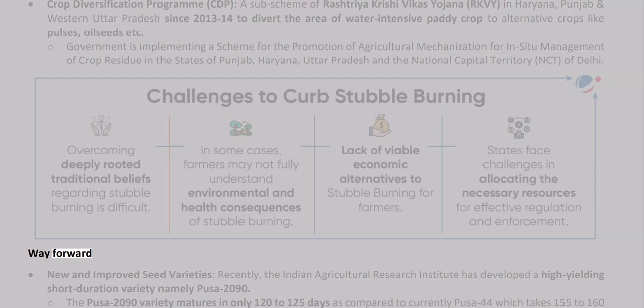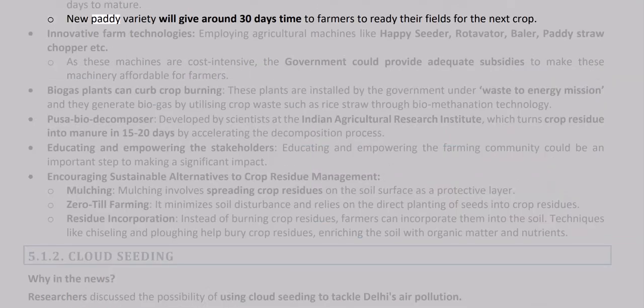Way forward. New and improved seed varieties. Recently, the Indian Agricultural Research Institute has developed a high-yielding short-duration variety namely Pusa 2090. The Pusa 2090 variety matures in only 120 to 125 days, as compared to currently Pusa 44, which takes 155 to 160 days to mature. The new paddy variety will give around 30 days time to farmers to ready their fields for the next crop.